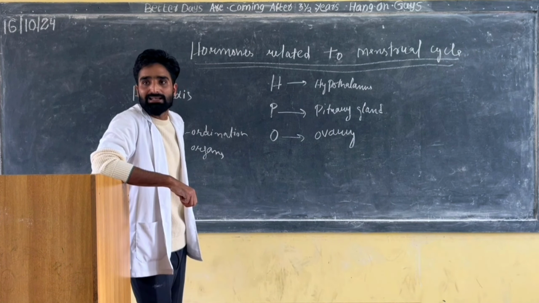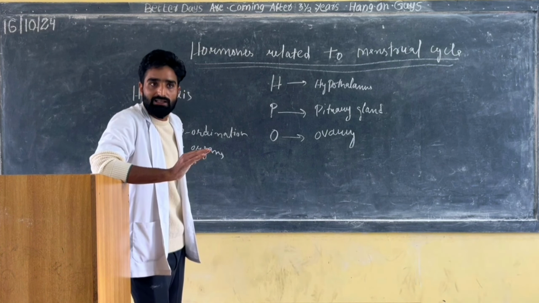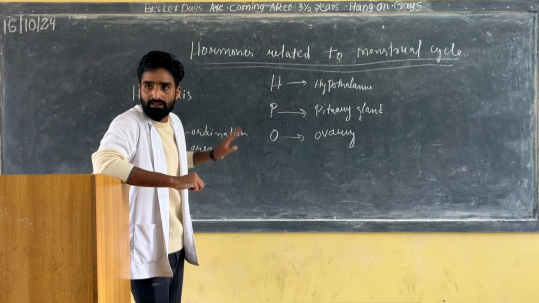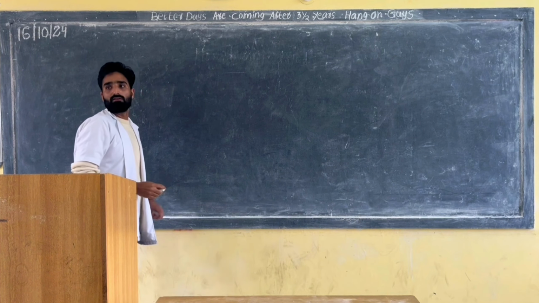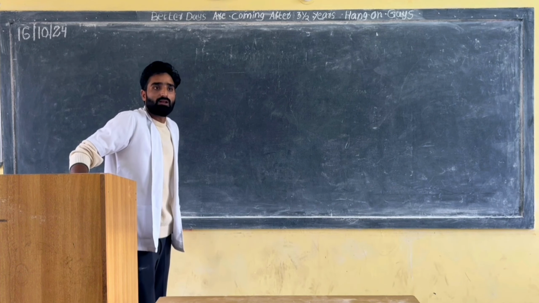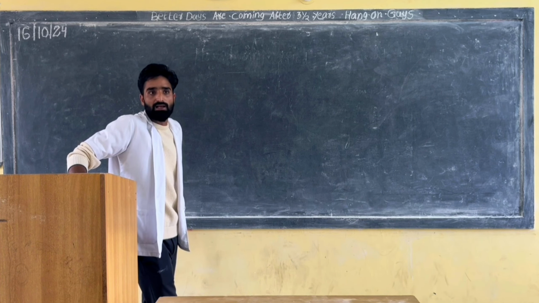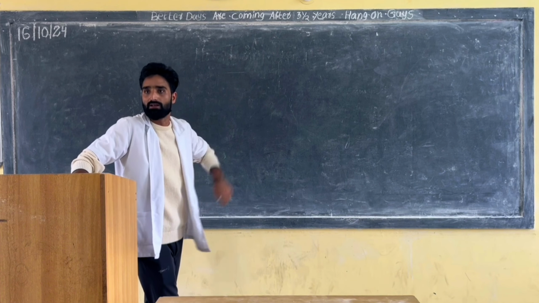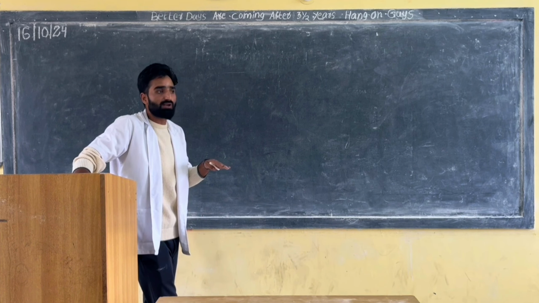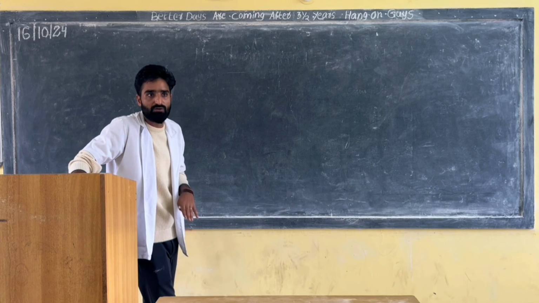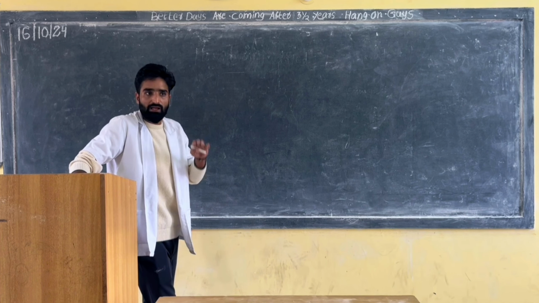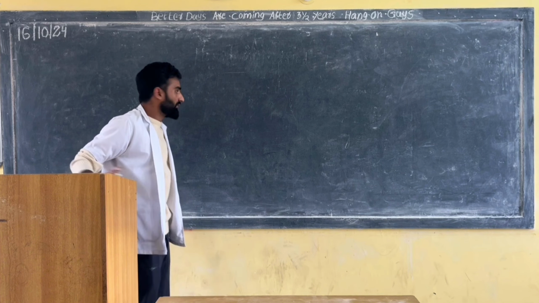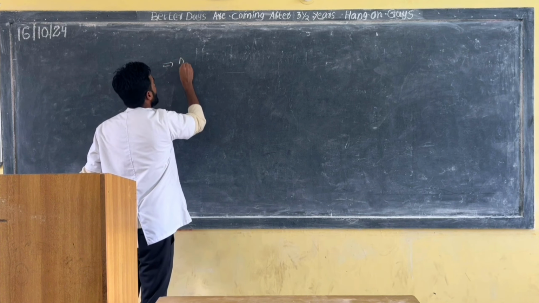Now we are going to see what is happening in these three organs, and what hormones they are releasing which are responsible for the menstrual cycle. I told you already during the definition of the menstrual cycle, the previous topic, that the menstrual cycle will start only at the age of puberty. So when I am discussing the menstrual cycle, I am taking the age of puberty of a girl. Clear?